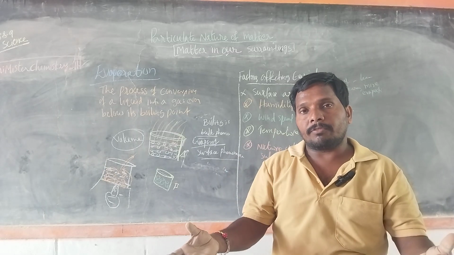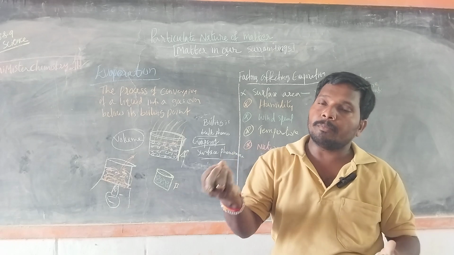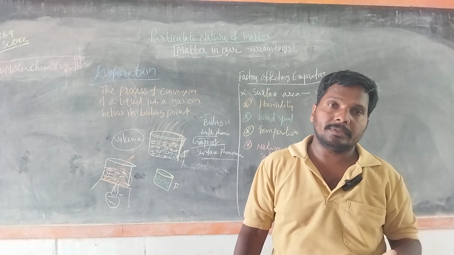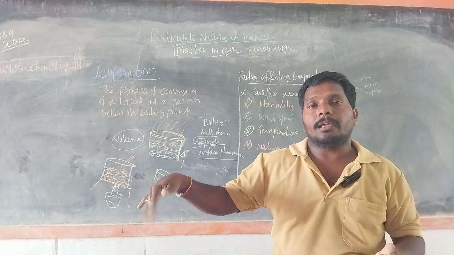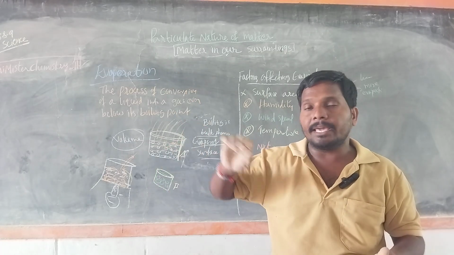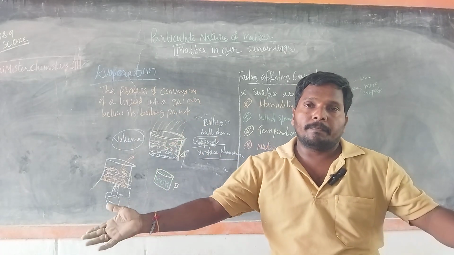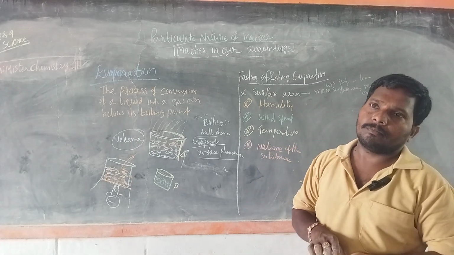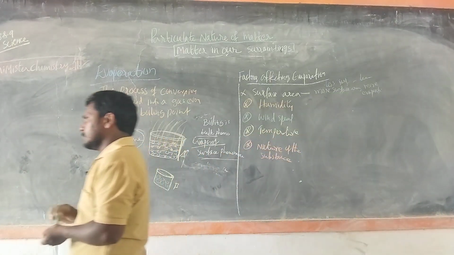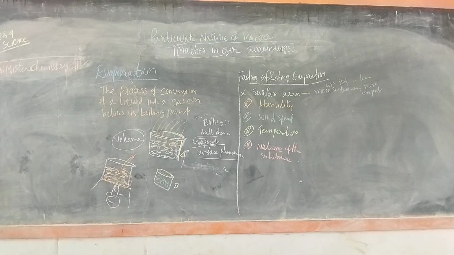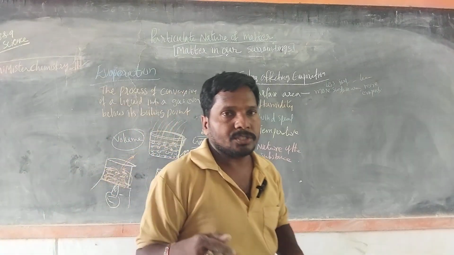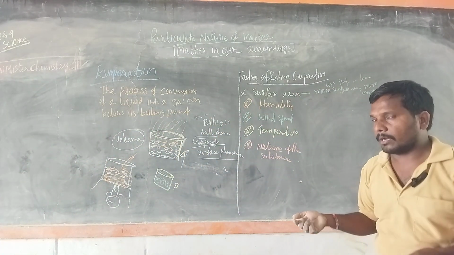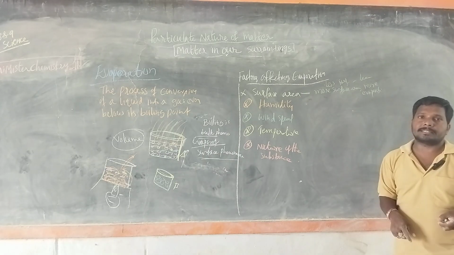If you take the same amount of water in a glass, in a bowl and in a plate, the water evaporates very quickly in the plate because of more surface area. So more surface area, rate of evaporation is more. Less surface area, rate of evaporation is less.